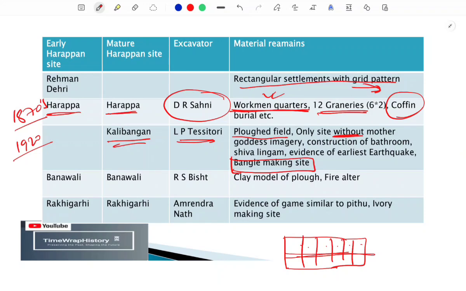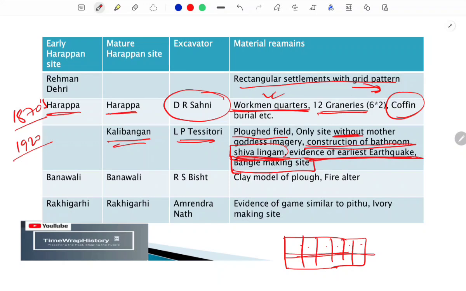Apart from that, construction of bathrooms was also very common there, and we also find some things similar to a Sivalingam, though it is not actually established whether it was a Sivalingam or not. Evidence of the earliest earthquake we also find from there.